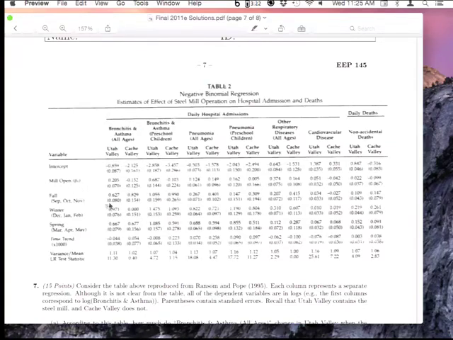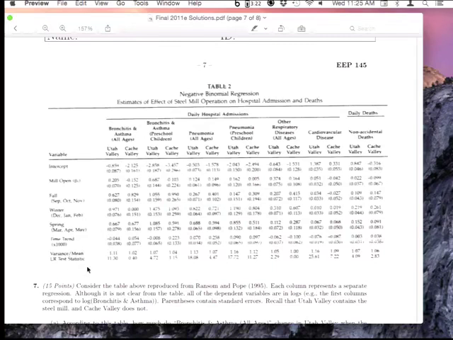And then they have a bunch of different control variables. They have an indicator for whether it's fall, winter, or spring. You can think of those as seasonal effects that they're trying to control for, and they tell you the coefficients on these variables, although again, we don't really care about them very much. That's not the point of the study. They're just control variables. They also have a time trend. We know that hospitalizations for bronchitis and asthma may be trending upwards or downwards over time, and whatever the trend is, we want to control for it, so they're controlling for that as well. Then at the very end, they have this likelihood ratio test statistic that you really don't need to worry about. It's just a joint test for whether all of the coefficients are significant.